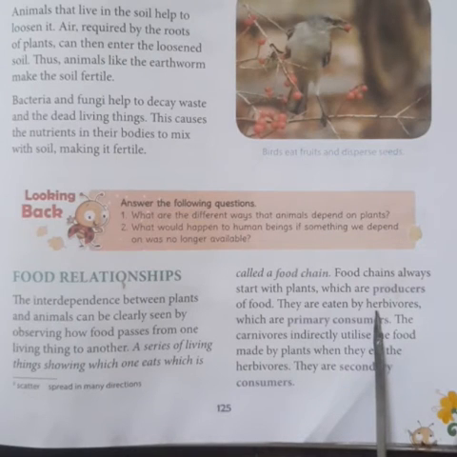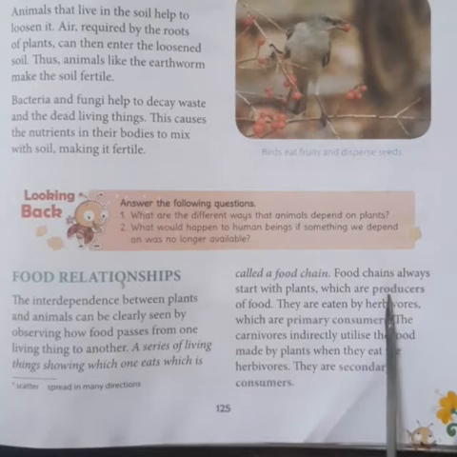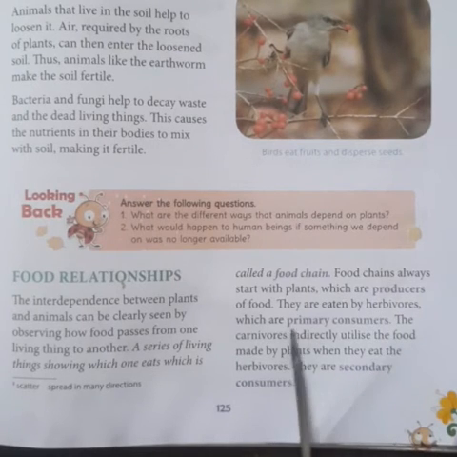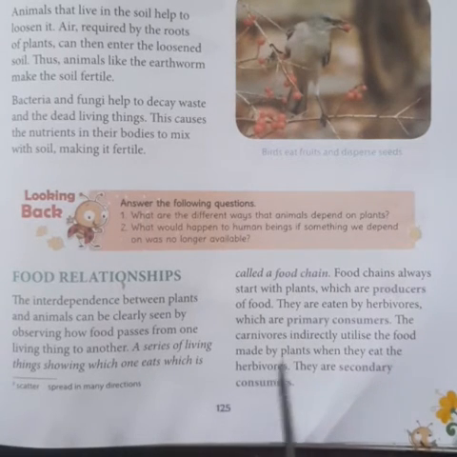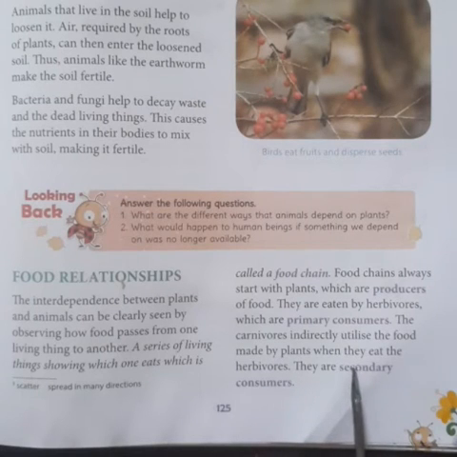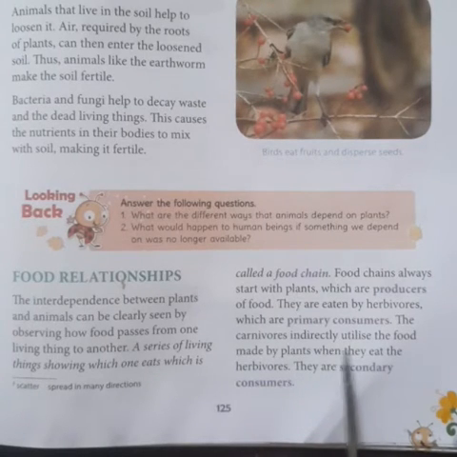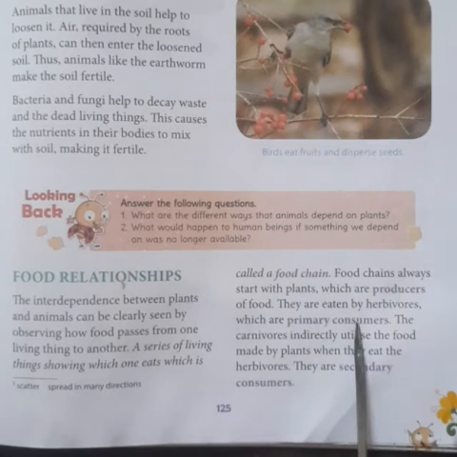Herbivores are the plant eating animals which will eat the plants or the producers. So all the herbivores are the primary consumers. Then who are the secondary consumers? Carnivorous animals are the secondary consumers which will eat the primary consumers.